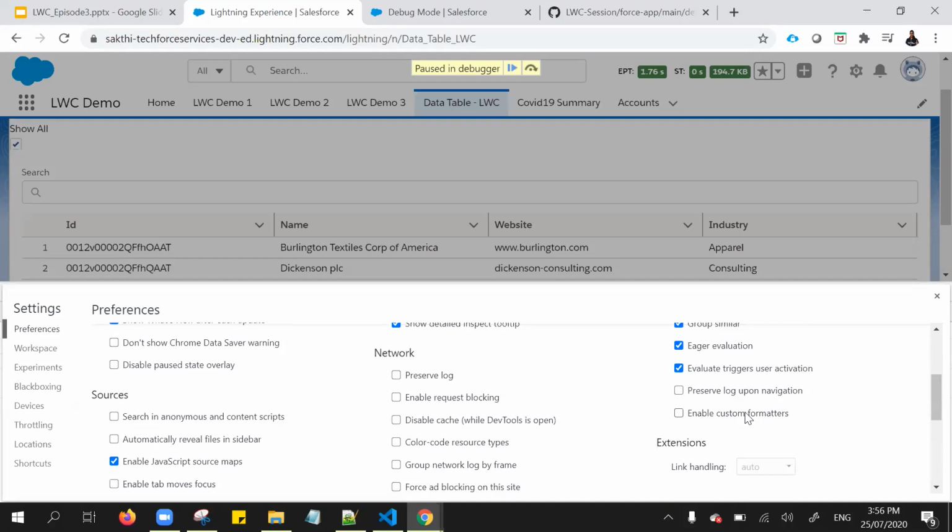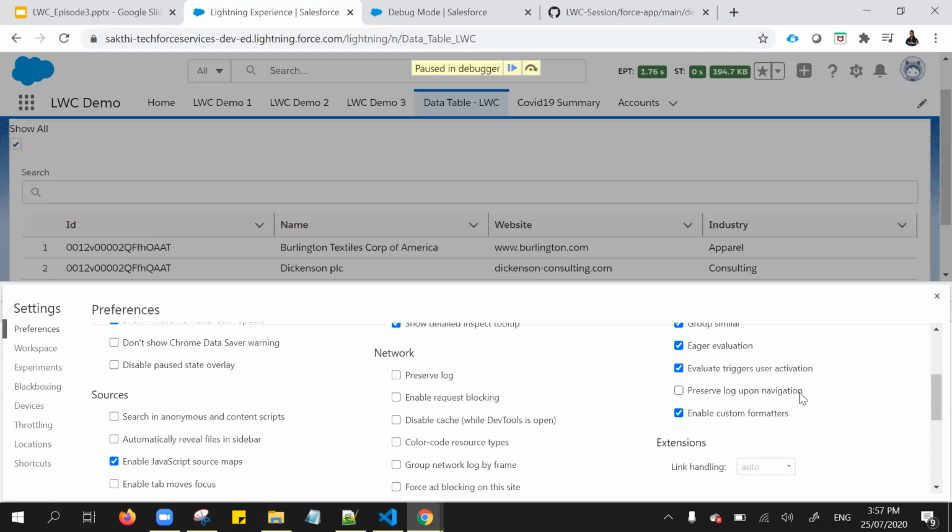When we inspect this, Chrome will include all kinds of information about the proxy that is used to implement track, API, and wire, right? So once we enable these custom formatters in the inspector under the settings, our debugging experience performs much better. Okay, so I will show you that I enabled custom formatters.